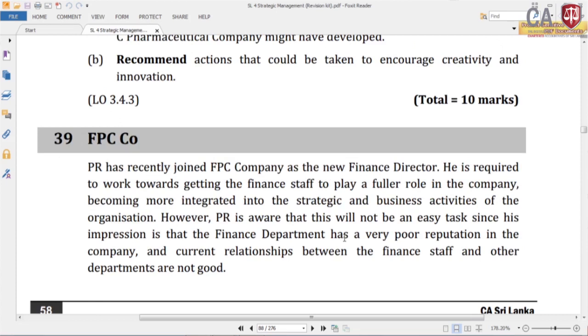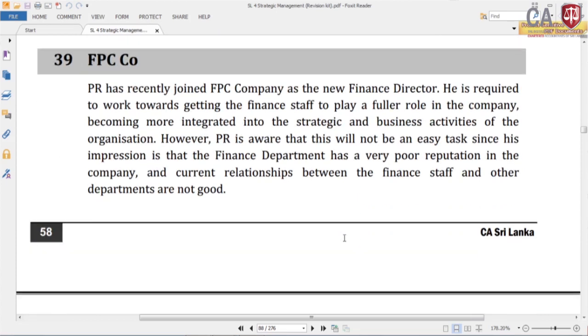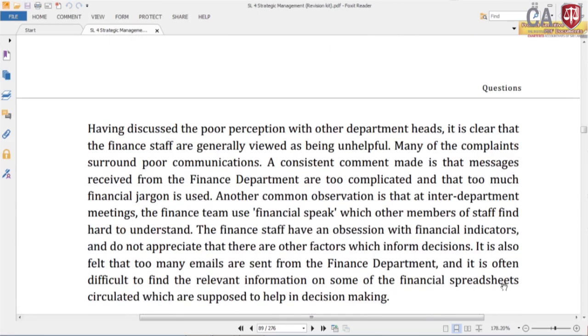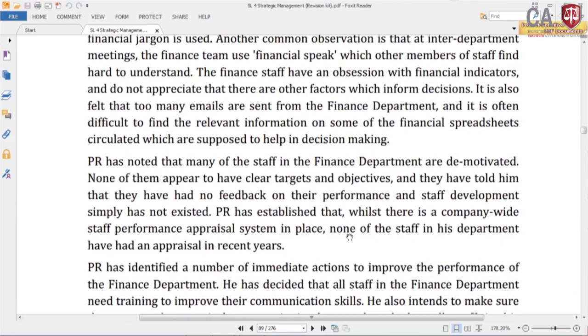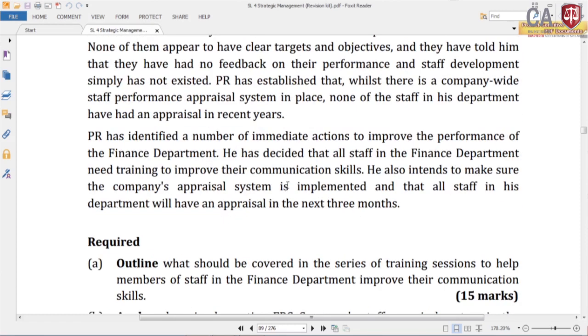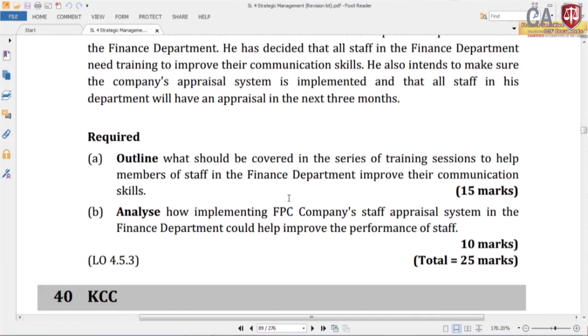So look at the way that the question has been organized. The first paragraph gives an introduction about the problem: the new guy has joined in, and he has found that there is a problem. Then the second paragraph explains their communication problem. The third paragraph explains the problem of performance evaluation. The fourth paragraph tells how to solve this communication problem and the appraisal problem, right. So based on that, the question has been developed.